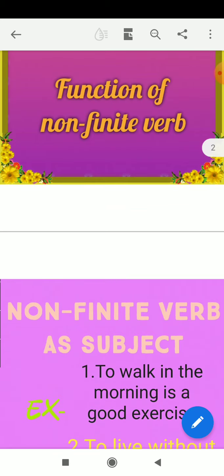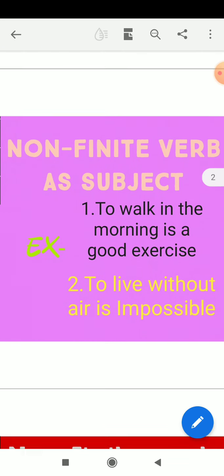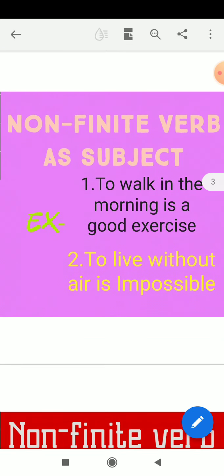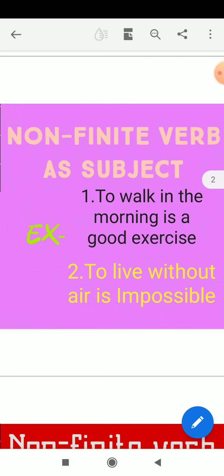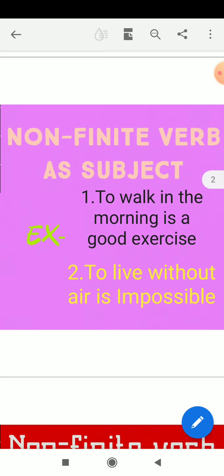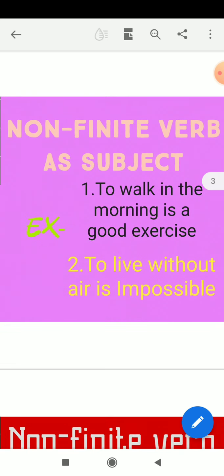First of all, we will discuss non-finite verb as a subject. It acts as a subject. In our types of non-finite verb, we have discussed that to plus infinitive is a non-finite verb. And today we shall discuss the function of this non-finite verb.